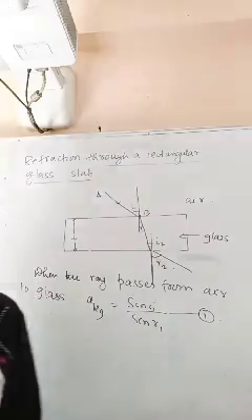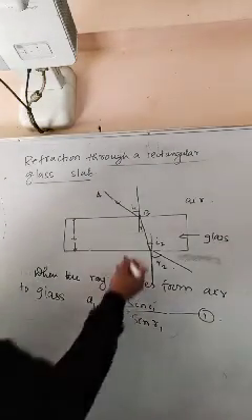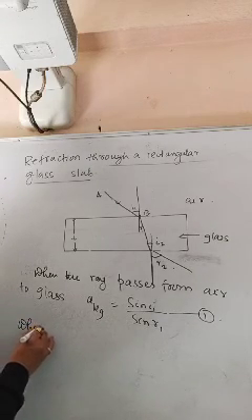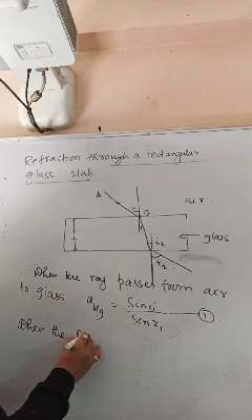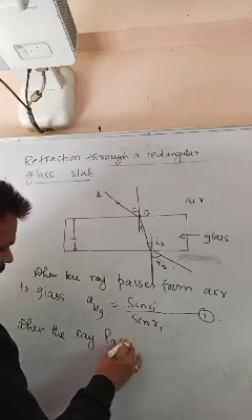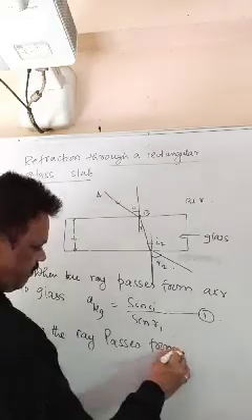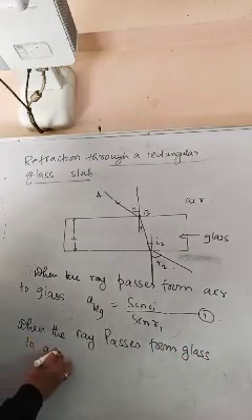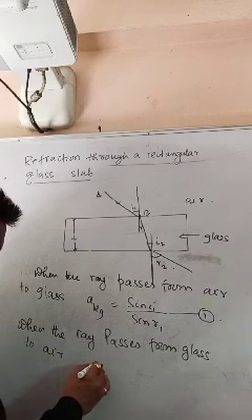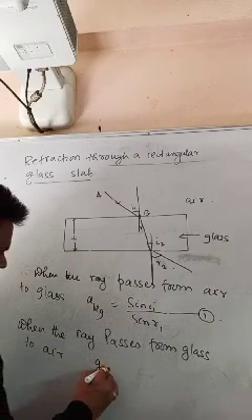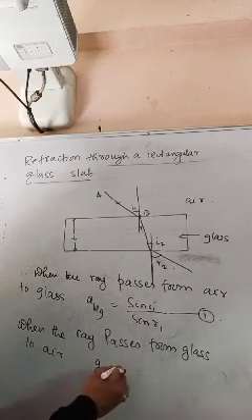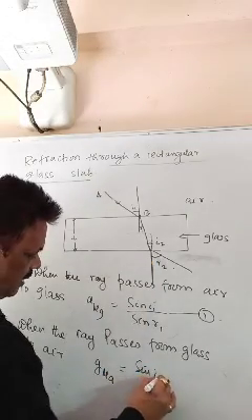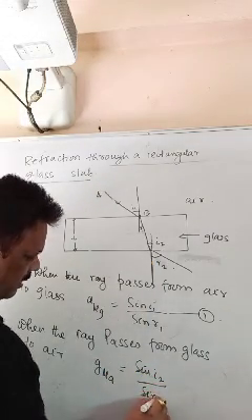Then, when the ray passes from glass to air, it becomes what? Refractive index of air with respect to glass. So that becomes, this is the angle of incidence, sin I2 by sin R2.